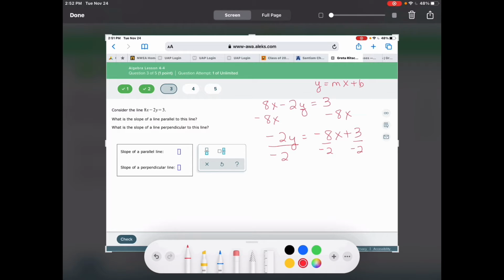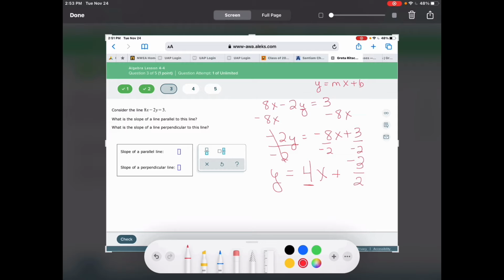But if you have adding and subtracting, each piece that is added or subtracted is going to need to have that negative 2. So let's clean this up a little bit. Y equals negative 8 divided by negative 2 is positive 4x plus negative 3/2. That's the y-intercept. It's not going to be important to us. 4 is the slope of the line.